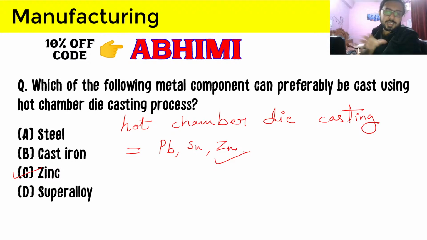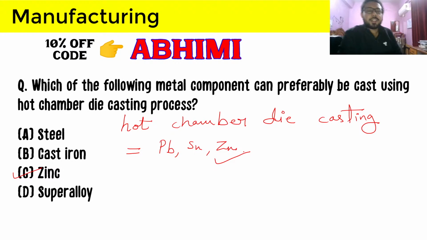Remember these three materials, which share the common trait of low melting point, and therefore hot chamber die casting is used to cast these three materials: lead, tin, and zinc. Just remember these three things.